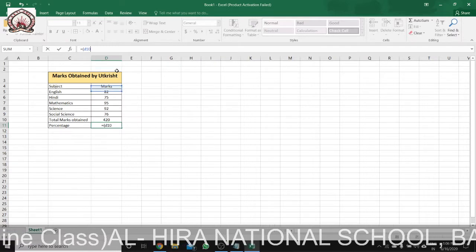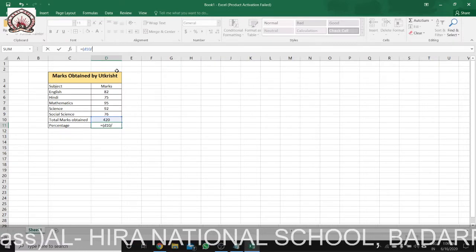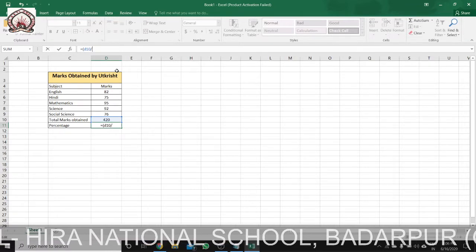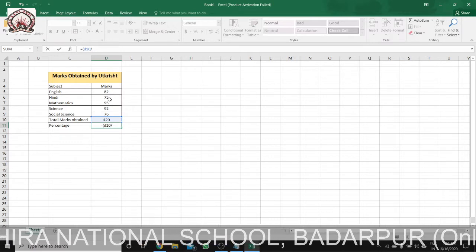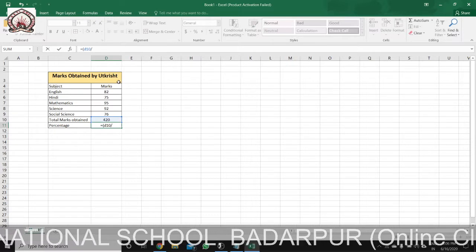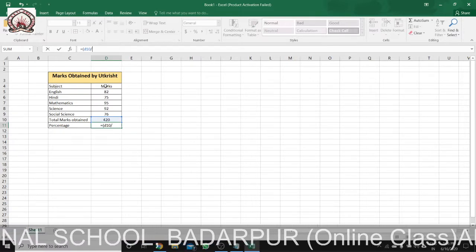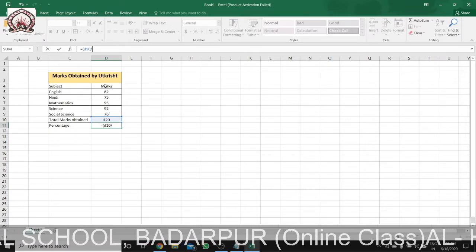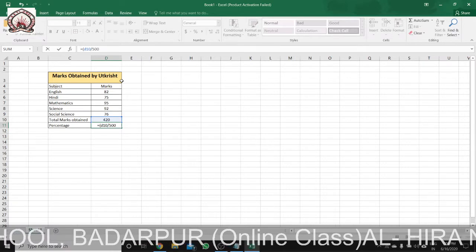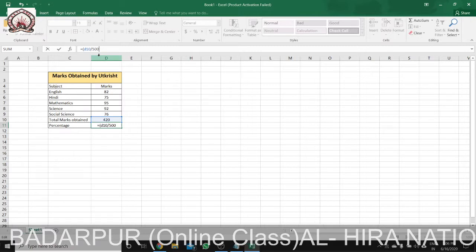D10. This is the divide sign. Divided by total marks, how much is it? 100, 200, 300, 400, 500. So total marks is 500. Now you can ask, sir, already 420 is there, you could have written 420 here. No, I have to do it formula-wise.